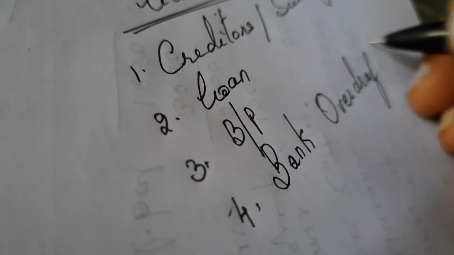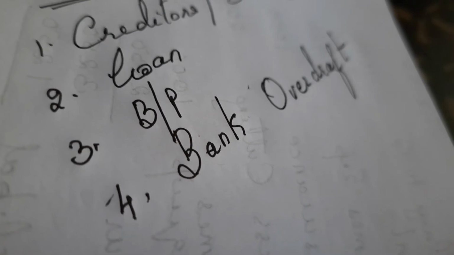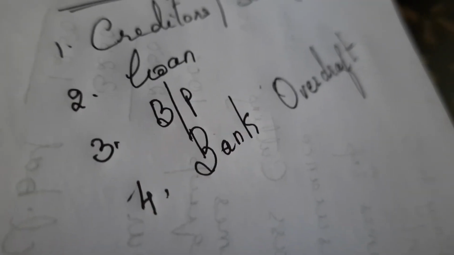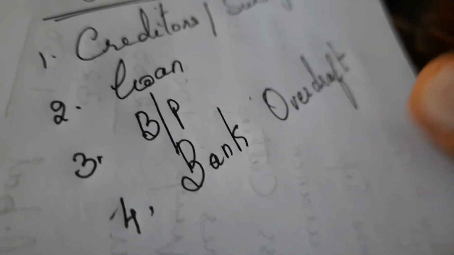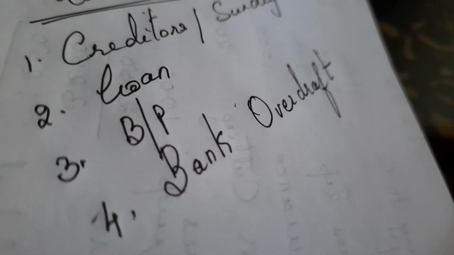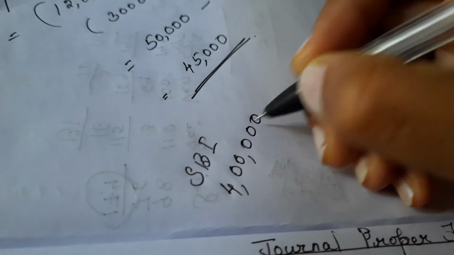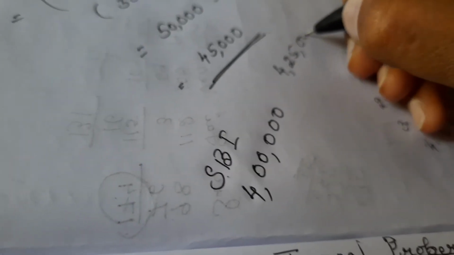Bank overdraft means that in a bank, if you withdraw more than the amount actually in your account, that is called bank overdraft, which you have to pay back. For example, let us say I have an account with SBI Bank and I have 4 lakh rupees in the bank, but I needed 4 lakh 25,000.